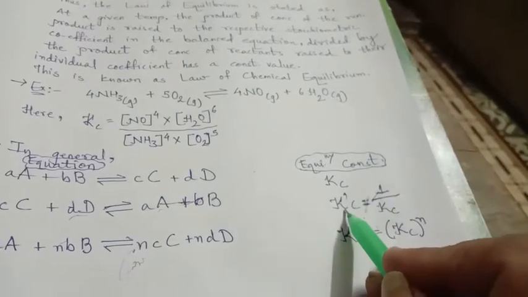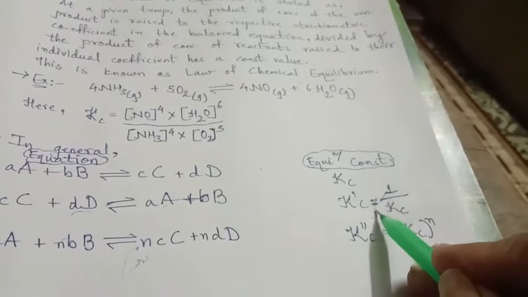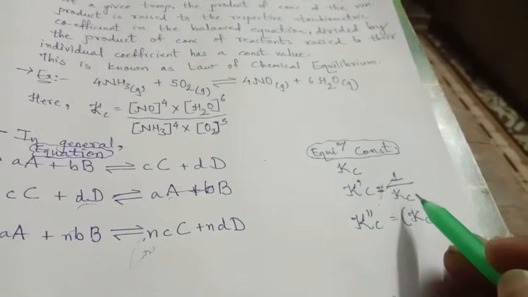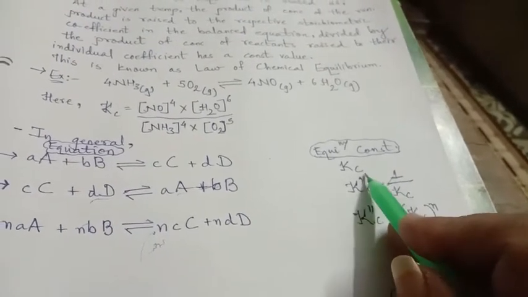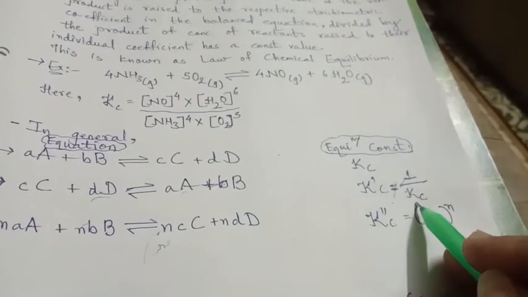So we represent it by K'c, or even by 1 upon Kc, because it is the inverse of the forward reaction.